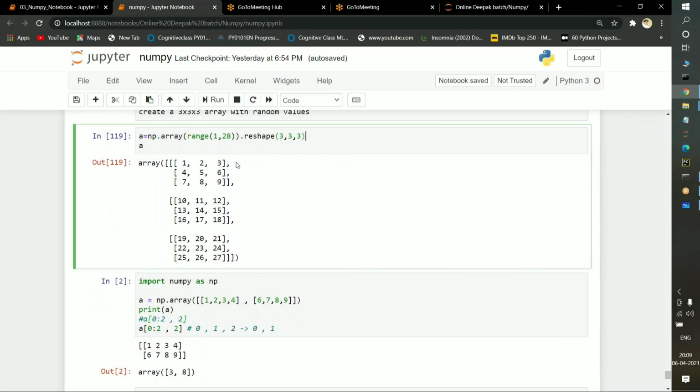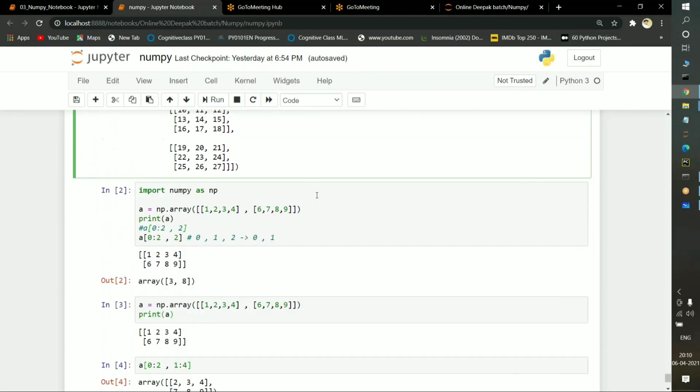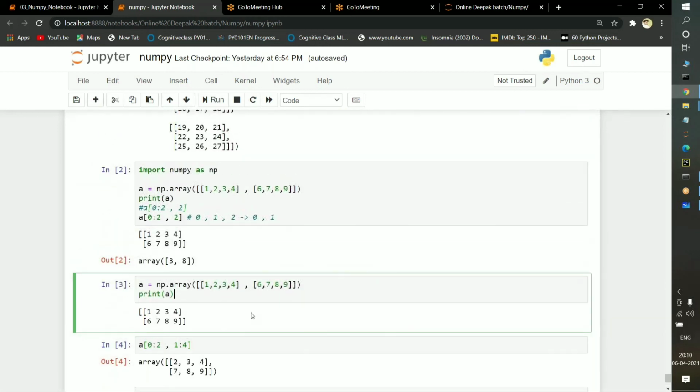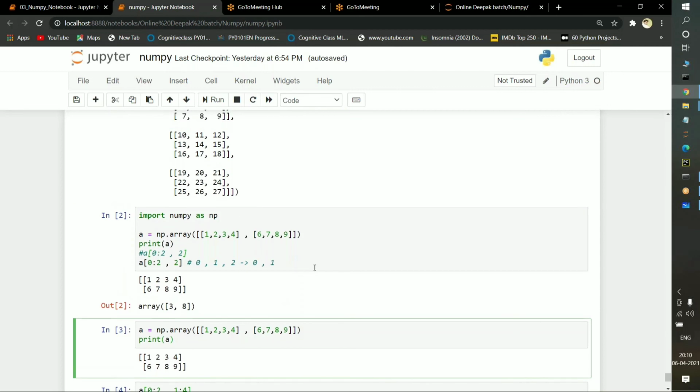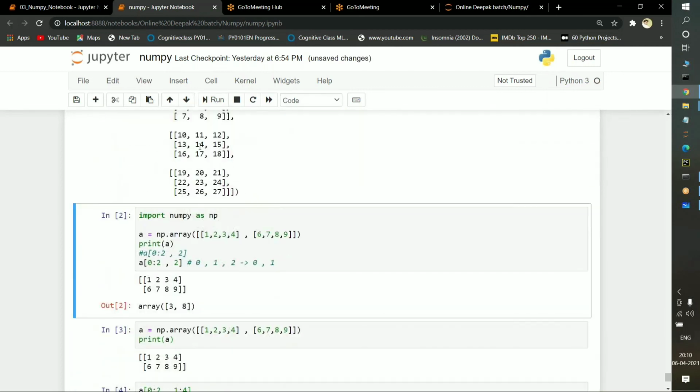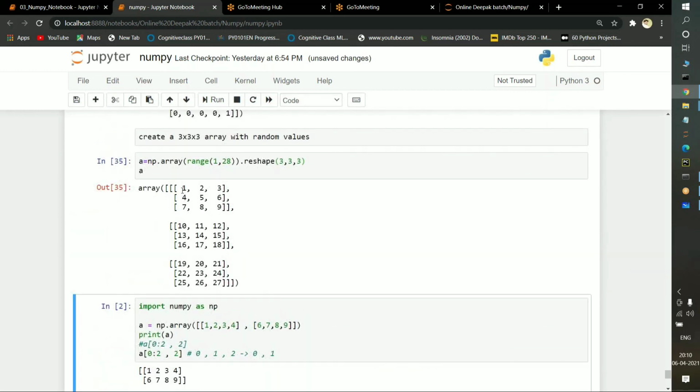I am just passing the range function and reshaping it. 3 cubes have been selected, 3 rows will be selected, and 3 columns will be selected. Yesterday we discussed this. Okay, I am executing it. See what it does.